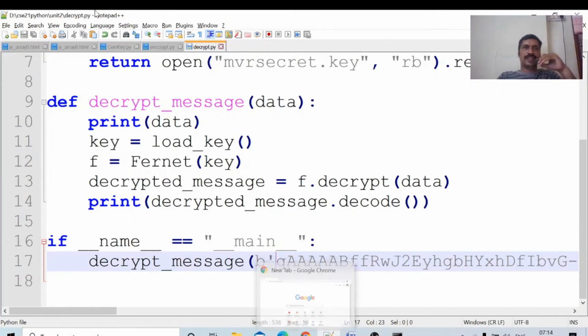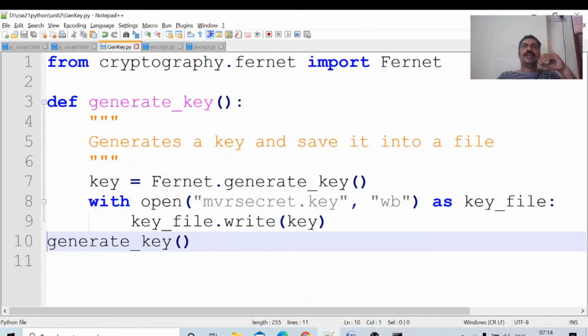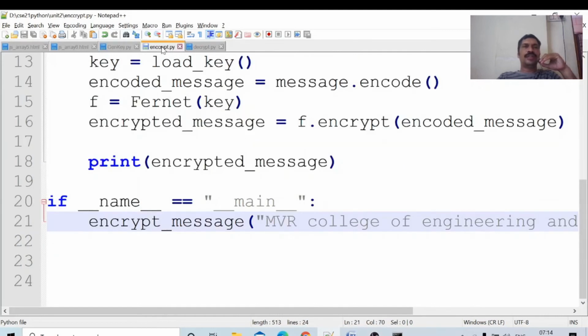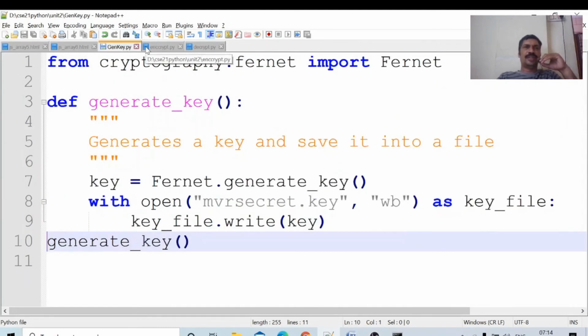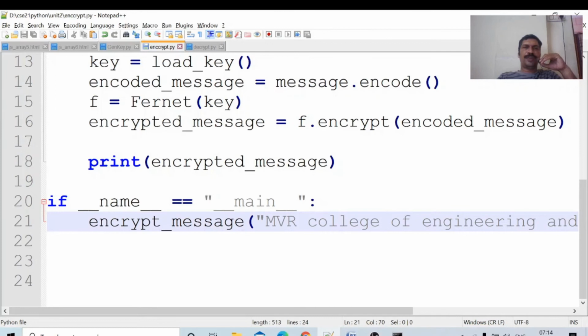Now, once again, we will see how to do encryption and decryption of data in a Python program. Observe here the coding part. I will give another message. This is the generate key, the MVR secret key. Every time there is no need to generate a key, only the first time. We have to keep this key securely. Now encrypt.py. Observe here.